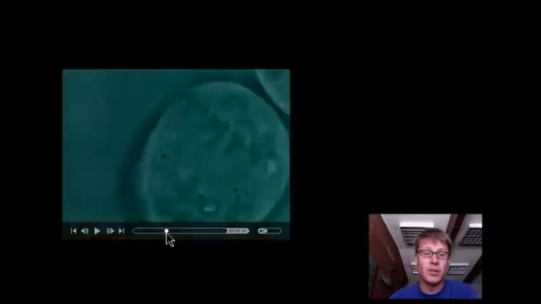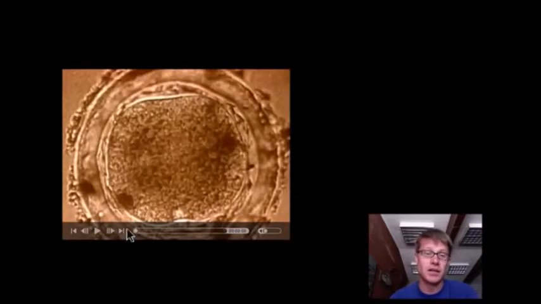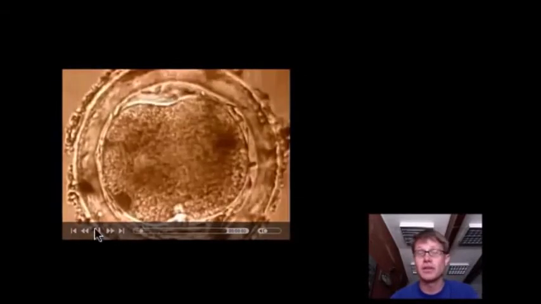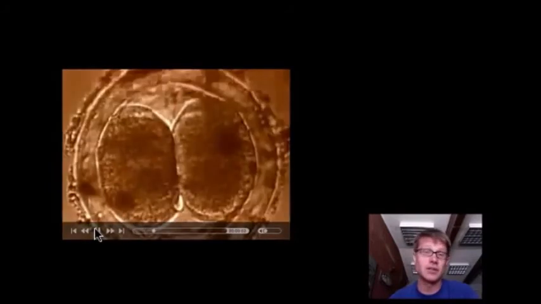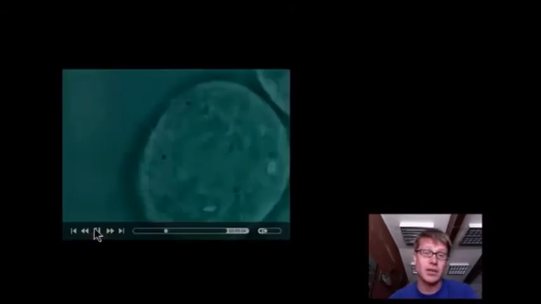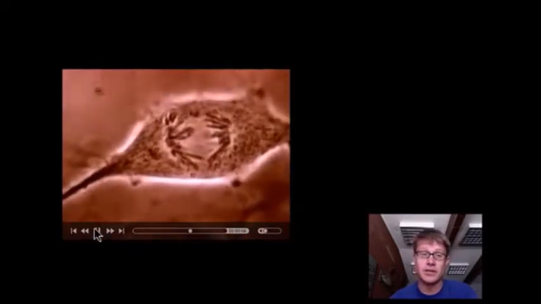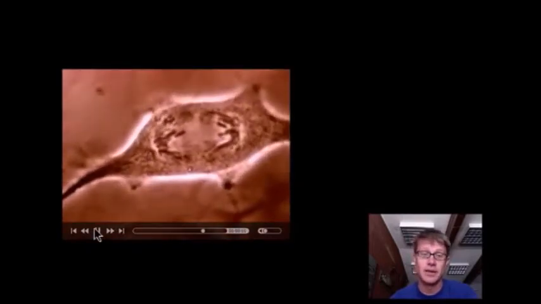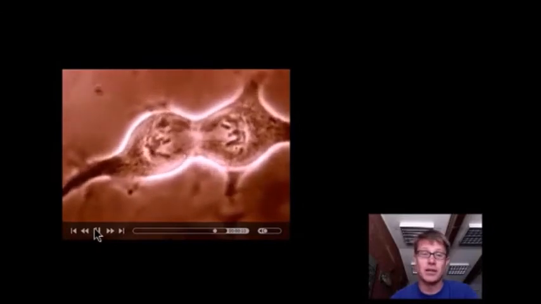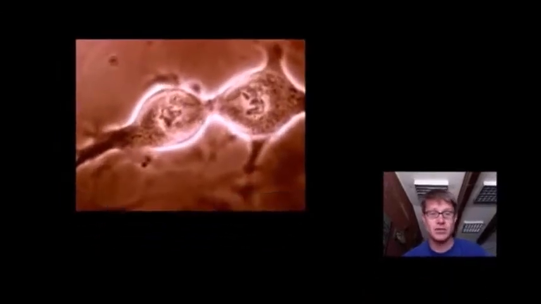And so all mitosis is one cell forming two cells, and those two cells are identical to that first cell. And that's how we go from that first fertilized egg inside us to the trillions of cells that we have inside the body. So when you're replacing cells in your body, you're doing it through mitosis.